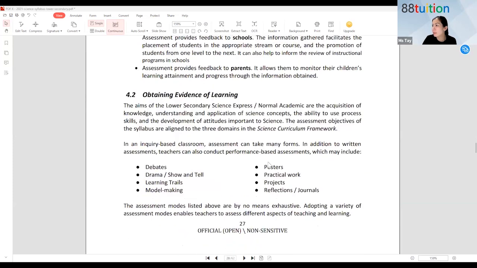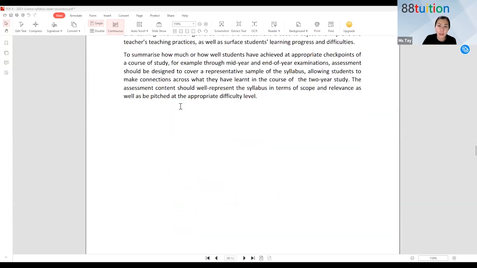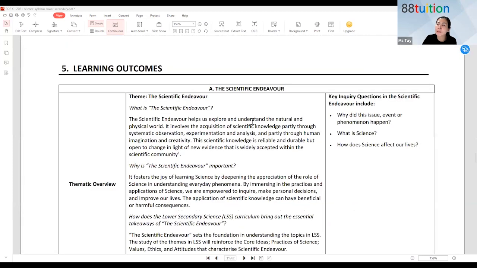Okay, I'm still scrolling. Okay, learning outcomes. Look, scientific endeavors. What are we learning? Next week, we are learning all these. They help us explore and understand the natural and physical world, right? So you need to know that scientific knowledge has got to be things that are reliable, all right? And then there must be evidence to the scientific knowledge.